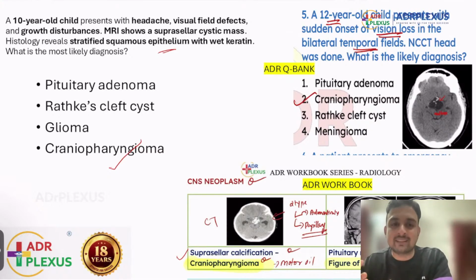If you're seeing a cystic lesion with calcification in the pediatric age group in the suprasellar region, again and again in our book we tell you, because we have seen this question again and again, this is a case of craniopharyngioma.